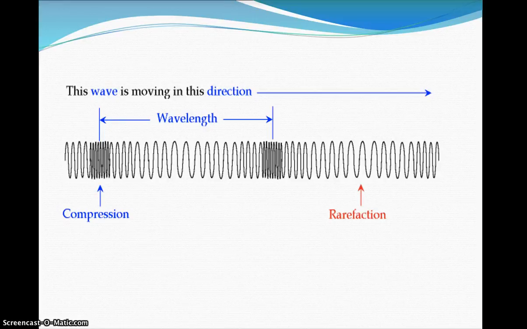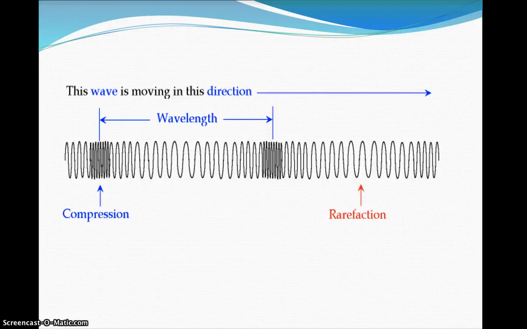There would be no actual movement of the slinky itself other than the coils traveling to the other end of the slinky. So we have compressions, and you can see from the diagram that this is where the coils are all bunched up together. So think of yourself compressing any type of spring. A rarefaction is where the stretching occurs.